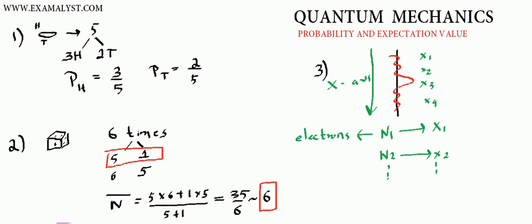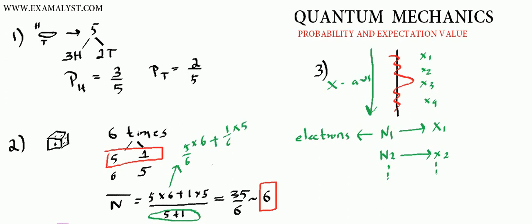Now here I want to show a very interesting thing. If you look at this multiplication, look at 5 into 6, it can be done divided by 5 plus 1, 6. This 6 is this 5 plus 1. Agreed? And we have 1 divided by 6 into the number 5.